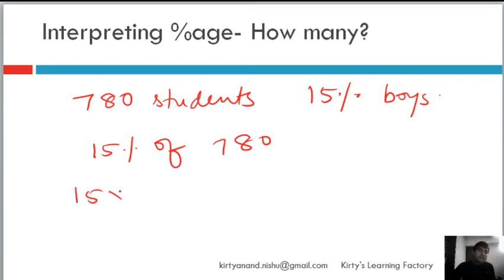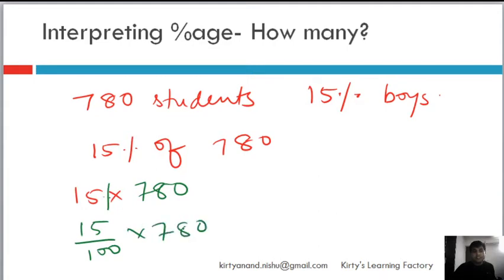And if you remember, I taught you that whenever you get an "of" in a mathematical operation like this, just replace it with a multiplication sign and you have it. So it is 15% still. Now let's convert it into a fraction, which is 15 by 100 and 780, right?